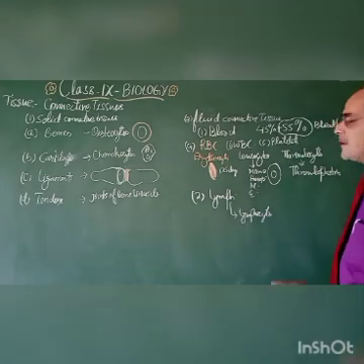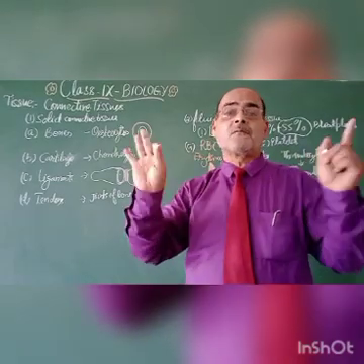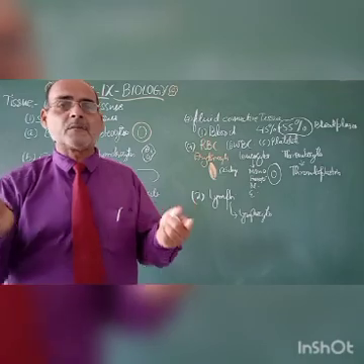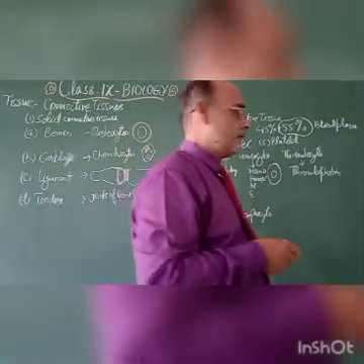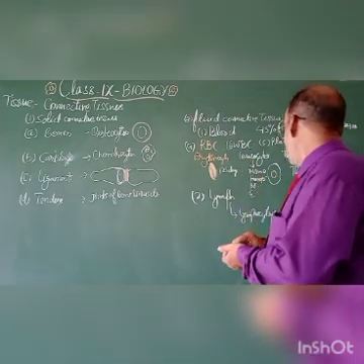That's why, my dear student, you can say that blood consists of blood cells and blood plasma. Very simple. Blood cells contribute 45% and blood plasma contributes 55% of the total volume.